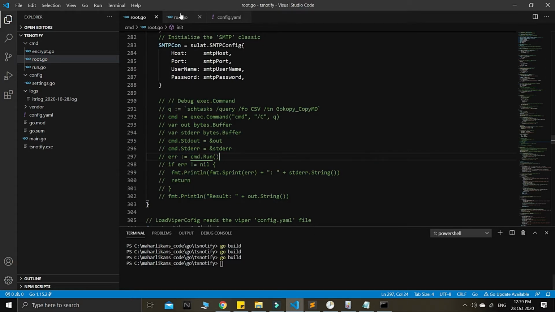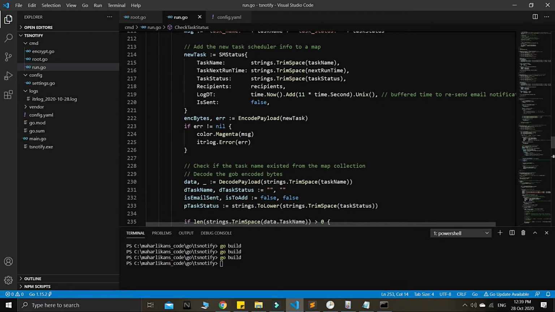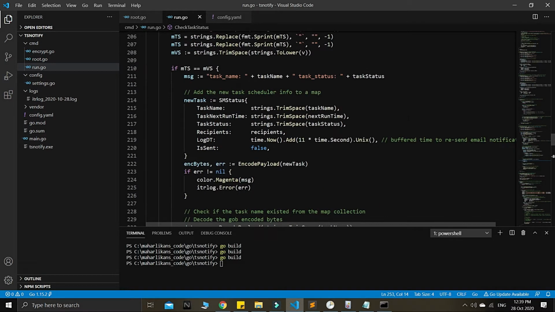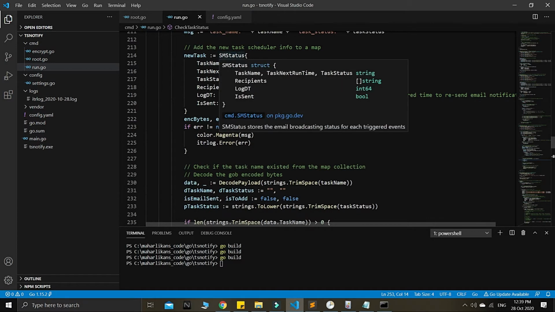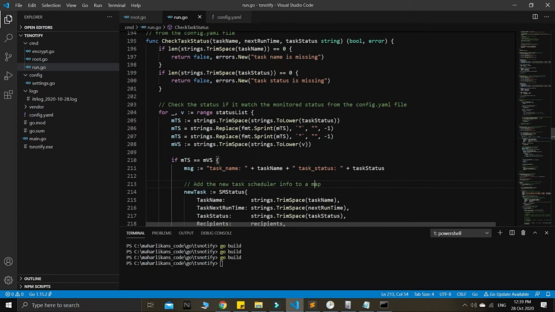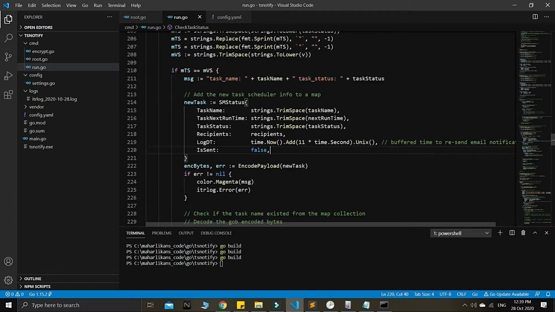So okay, we will continue with our testing. Right now I also modified a bit our task SCM status, guys. I added this log dt here, because we need to have some buffered time to resend the email notification. I will show you later, guys. I will explain to you. I added this new one.